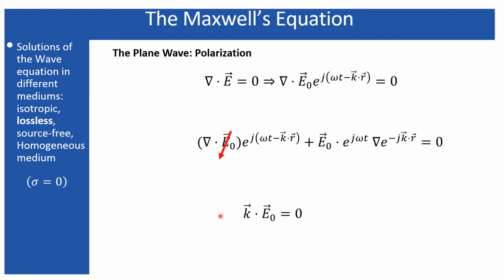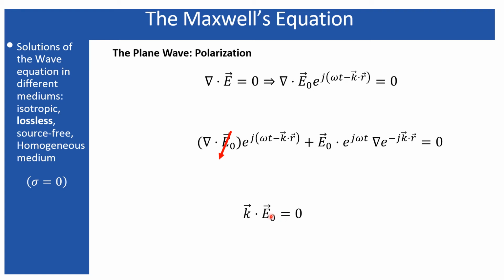So that means if you have a propagation along the z direction, which I have in my example, we must not have the oscillation of the electric field along the z direction, because kz times E naught z is equal to 0 due to the dot product. And the dot product signifies the magnitude of k times the magnitude of the electric field times the cos theta.